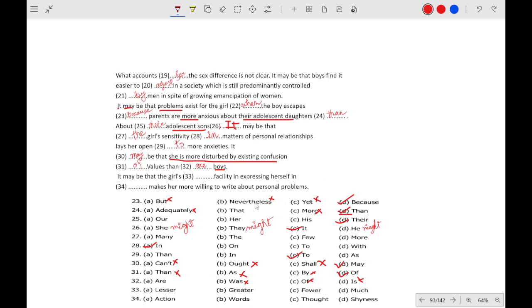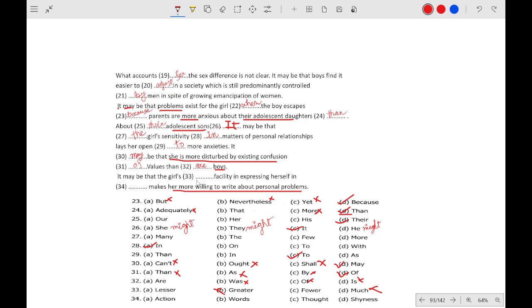It may be the girls dash facility, which makes her more willing to write about personal problems. So we are talking about a facility that is less, lesser or fewer, not greater or much. We are talking about something smaller in value.